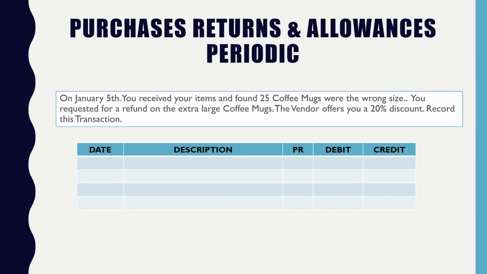So in this case, how are we going to calculate the discount off of this scenario here? How are we going to recognize this transaction? So 25 times $1.25 and take the 20% out. Correct.